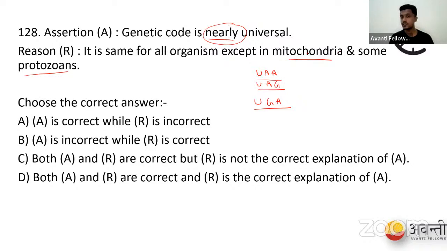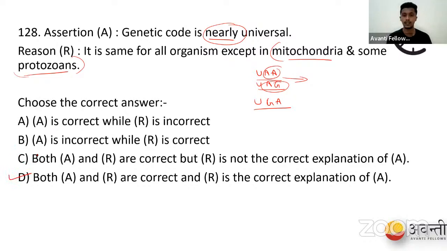Whereas in mitochondria and some of the protozoans, it was discovered in 1986 that UAA and UAG code for glutamic acid, which is very rare. So that is why we use the term nearly universal, not absolutely universal. In some mitochondria and protozoans, the stop codons really code for amino acids. So option D is correct.